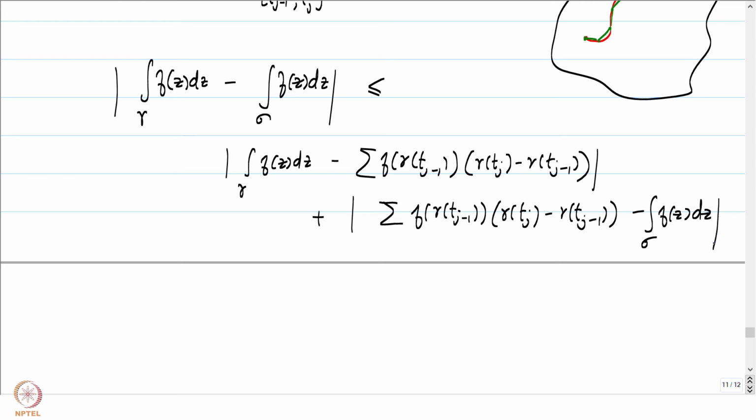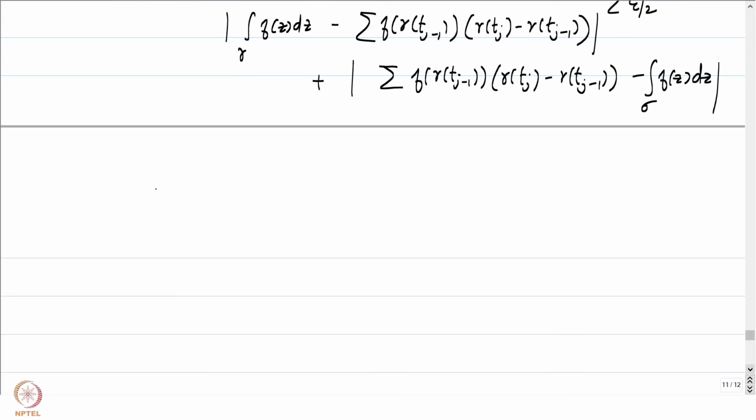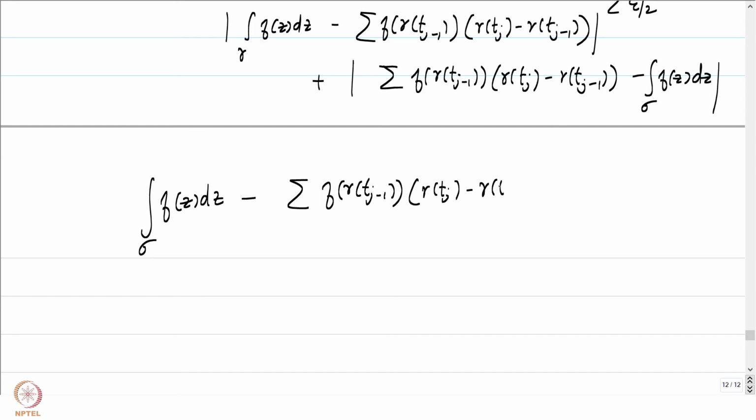The first one is less than epsilon by 2. That is how we have picked our partition. Let's focus on the second one. I will write it in this manner. Integral of f of z dz over sigma minus the sum of f of gamma of tj minus 1 times gamma of tj minus gamma of tj minus 1.